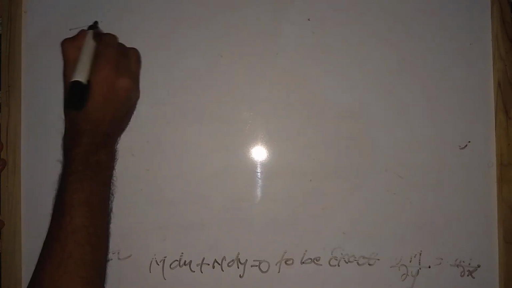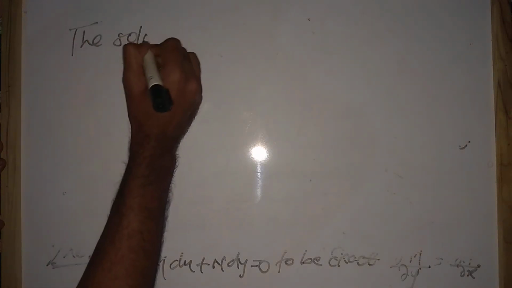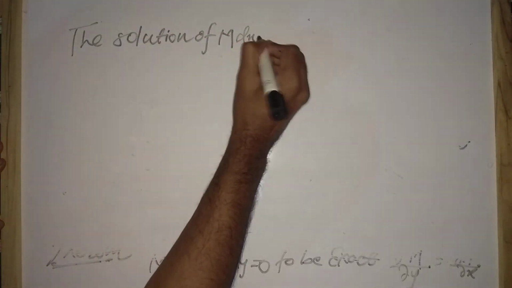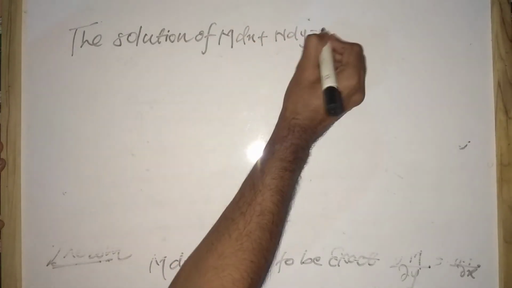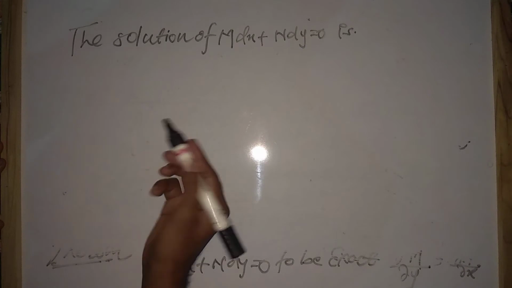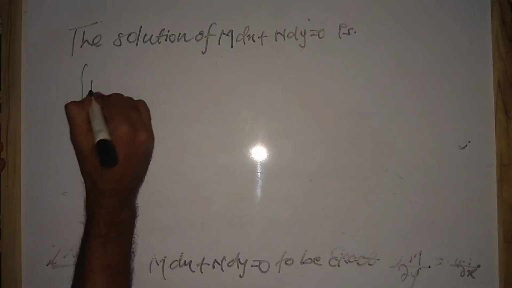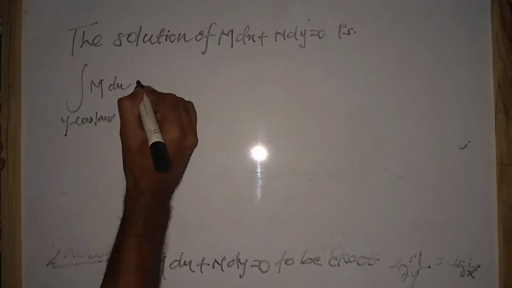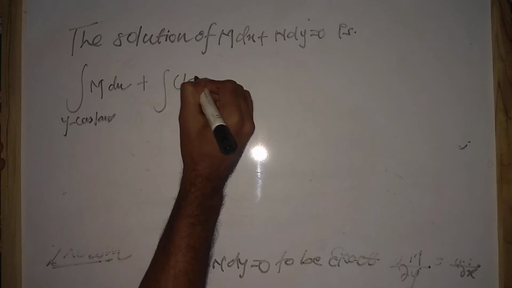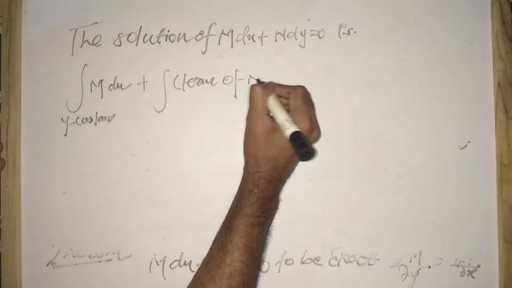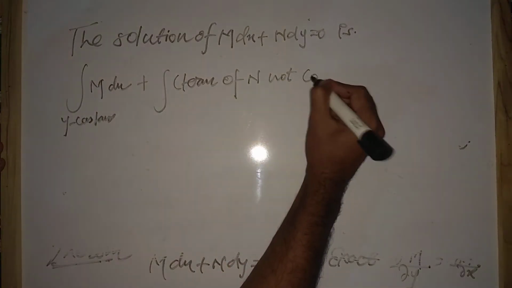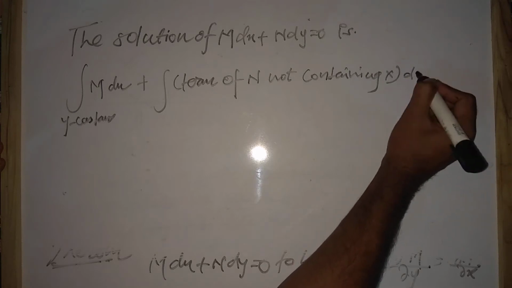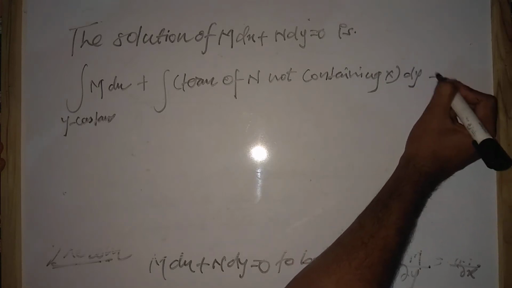The solution of M dx plus N dy equals 0 is given by the integral of M dx, treating y as constant, plus the integral of those terms of N not containing x with respect to y, equals c.